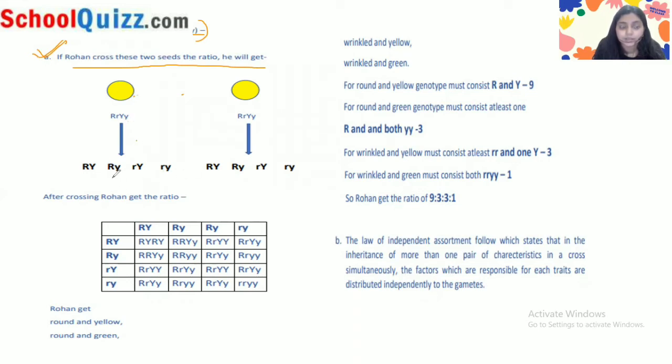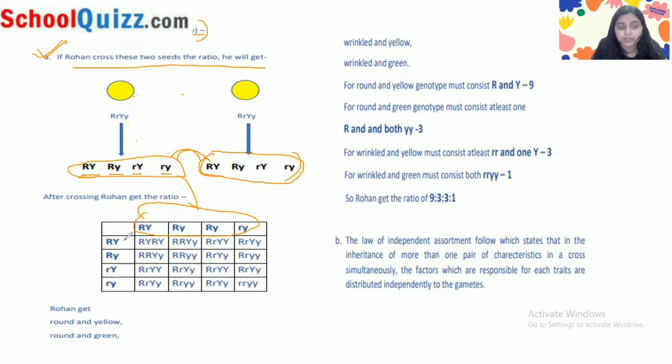So what are the possible pairs we'll get? You will get capital R and capital Y, capital R and small y, small r and capital Y, and small r and small y. We will get the same in this genotype also. So these are the possible combinations we will get from this genotype, right? So when we cross them, we will cross these two groups.